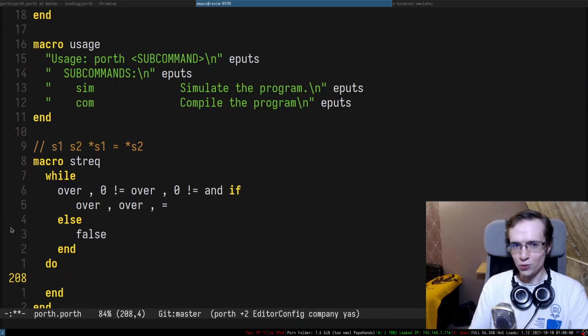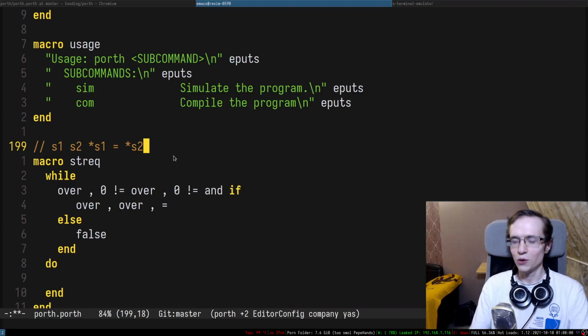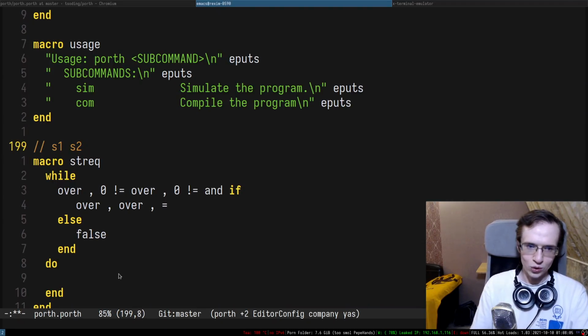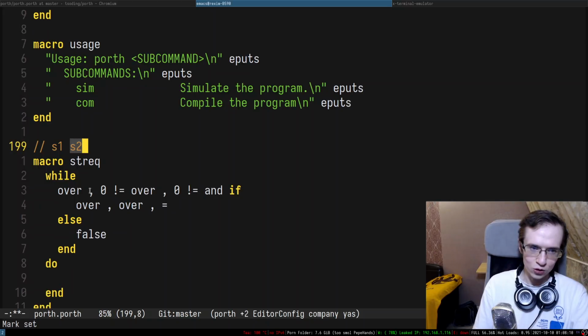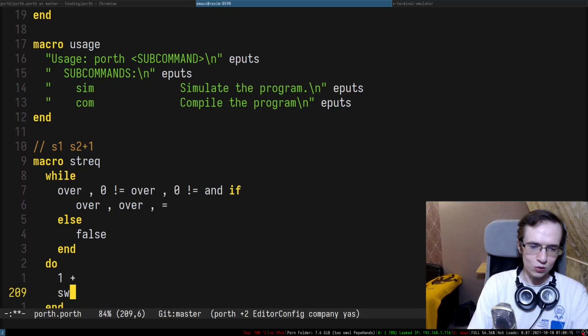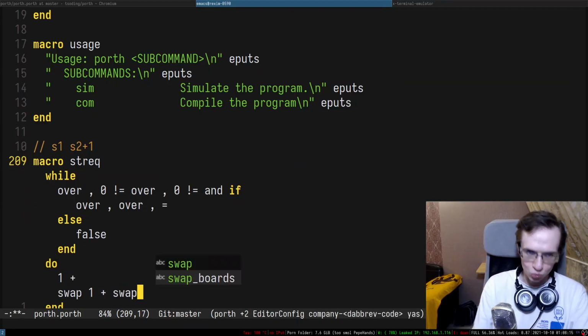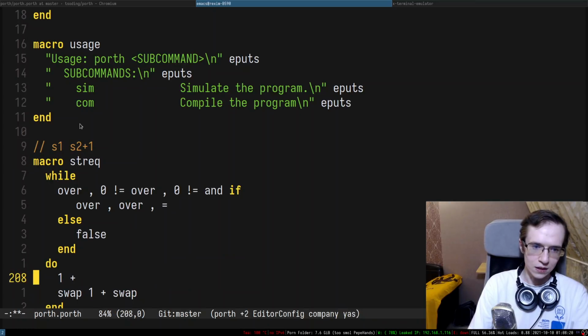And in the loop itself, we're going to be just incrementing the pointers themselves, right? Essentially, I need to increment s2. So this is going to be 1 plus, this one's going to be plus 1. Then I suppose I need to do swap, 1 plus, swap, and that will increment this thing. So there we go.